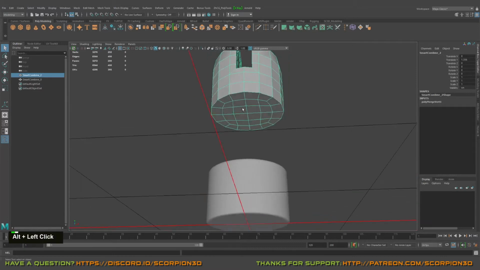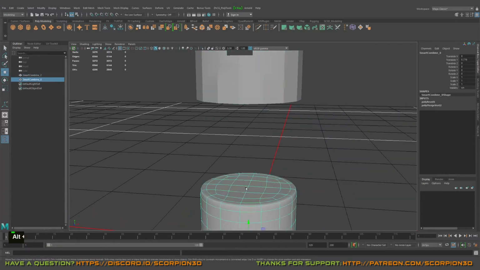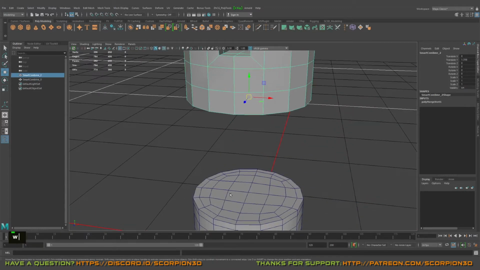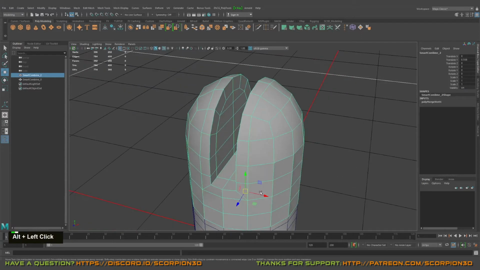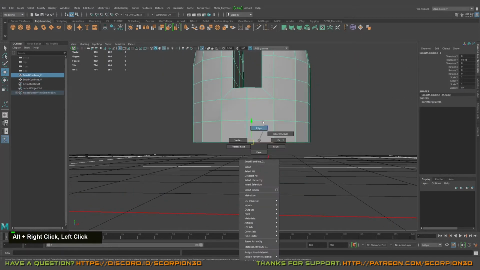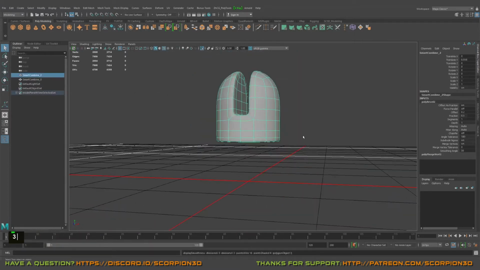And for this one, snap it to center, and I will snap to this grid, to this, let's say, vertex point.